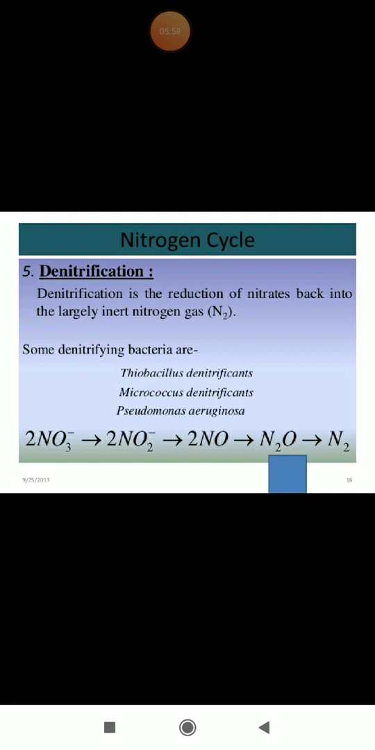So what happens here? There are certain organisms which are known as denitrifying bacteria: Thiobacillus denitrificans, Micrococcus denitrificans, and Pseudomonas aeruginosa. They convert nitrate into nitrite, then nitrite into nitrous oxide, and then nitrous oxide into nitric oxide, and then back into nitrogen gas. So this nitrogen gas is put back into the atmosphere. So this is all about the nitrogen cycle.